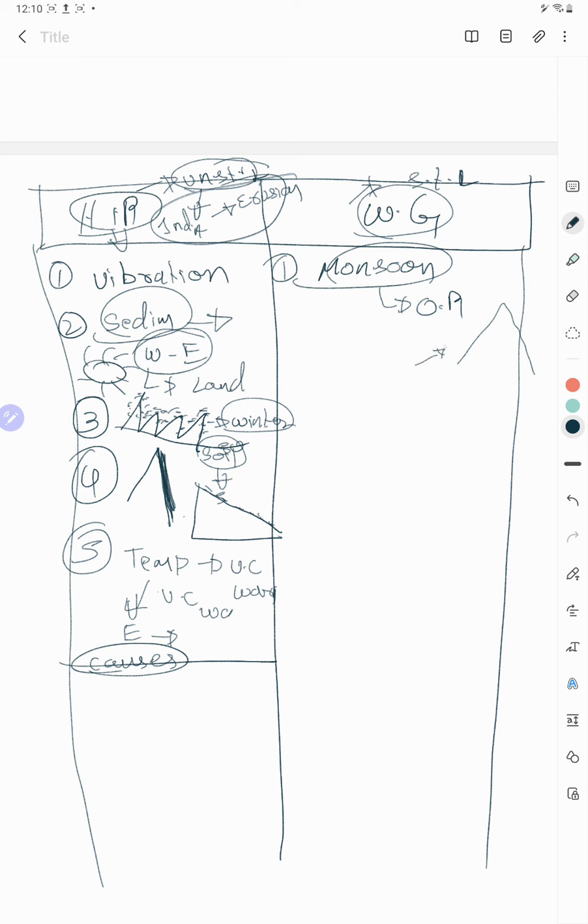The moisture laden winds are forcefully lifted by the mountains, and here the clouds will form that will give a high amount of rainfall. What is the rainfall here? More than 200 centimeters per year, right? So a huge amount of rainfall occurs in this region, so it is more vulnerable to landslides, right? This is the first point.